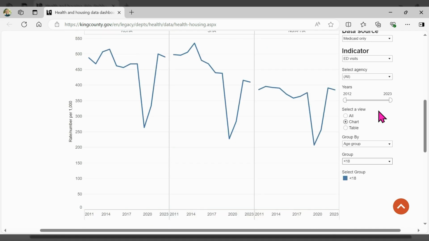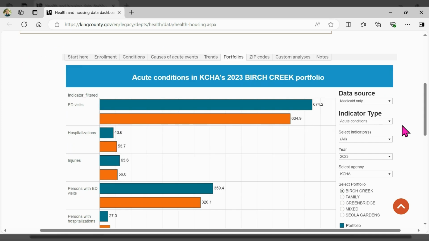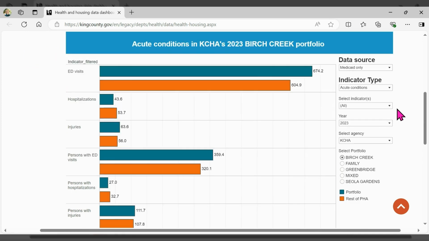On the Portfolios tab, compare major property groups within each public housing authority. Portfolios group properties by common population served, like seniors or specific sites. Like other tabs, use the menu to select a data source, indicator type, indicator, year, and agency.